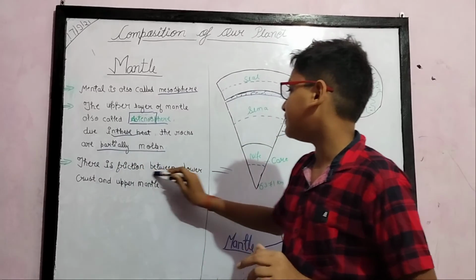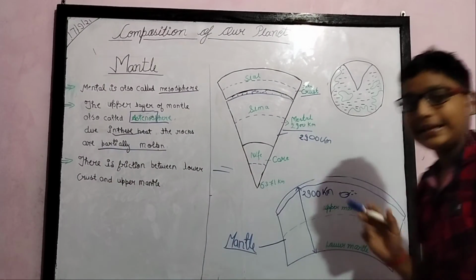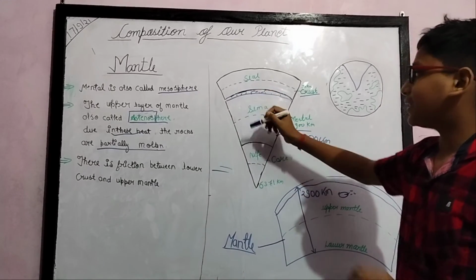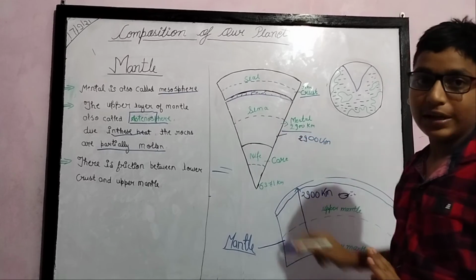As I told you, there is friction between the lower crust and the upper mantle due to the lava present there, and this layer is also called the asthenosphere.